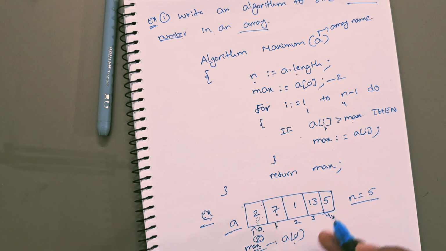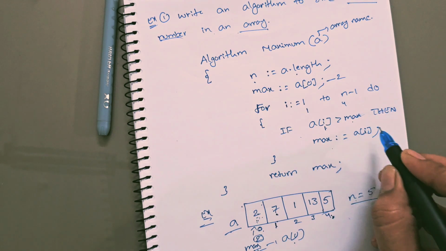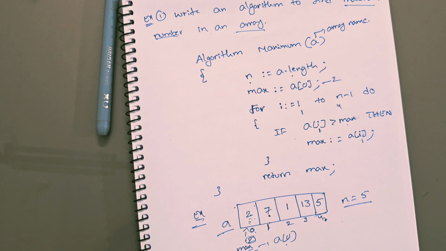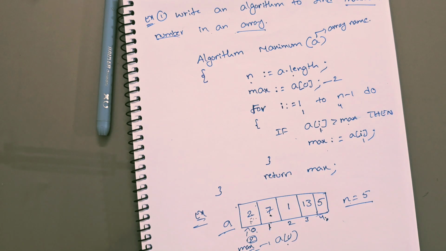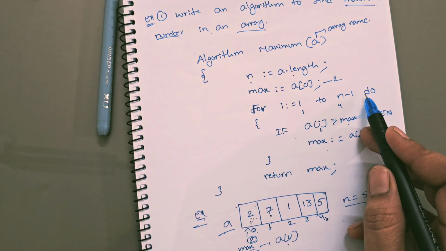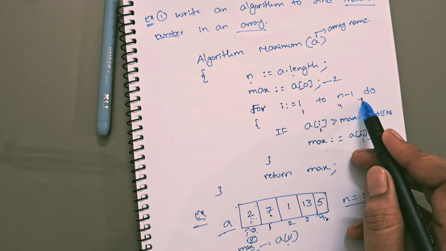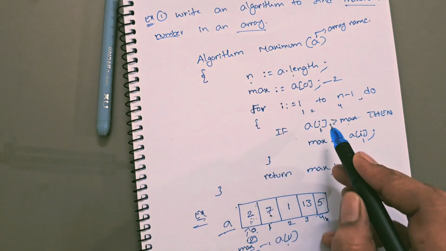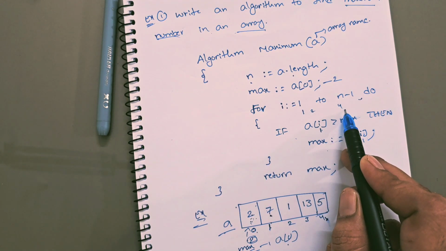So what is the max value? Max is equal to A of I. I here is 1. So A of 1. What is the A of 1 value? 7. So now max contains 7. Okay. Again, by default, the step here is plus 1. So the I value will be incremented by 1. That is 2. Now 2 to 4. The condition returns true, right?